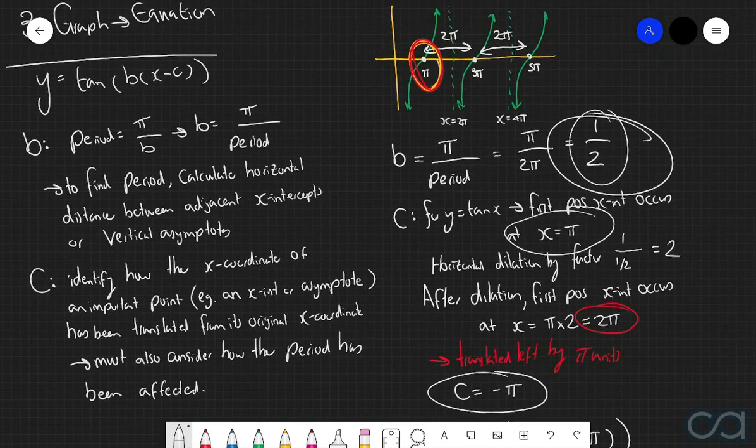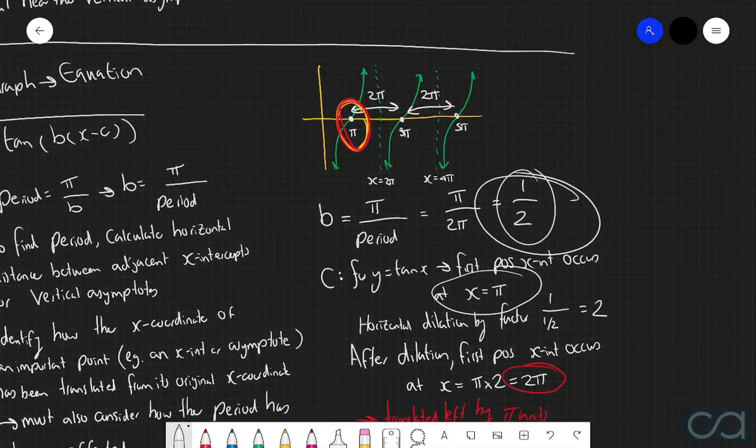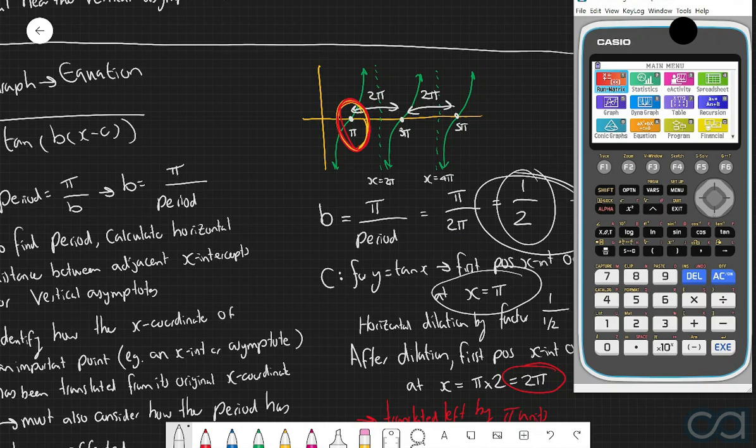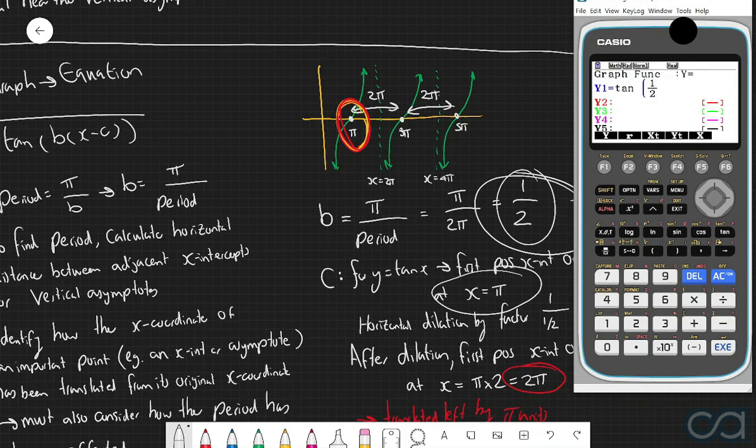And now, just to double check this answer, we're going to come over to the graphics mode on our calculator, put in the function that we just found, and confirm that we get the exact same shape as this original graph. So we're going to come down to our graphics mode, and we're going to type in the function of tan of 1/2 multiplied by x plus pi.